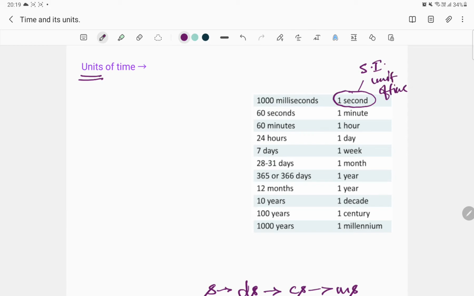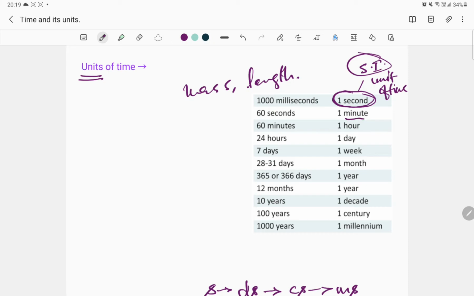Now, as I speak of the SI unit, can you recall some other SI units? Do you remember the SI unit of mass? Or do you remember the SI unit of length? I hope you do. Well, without taking much time, let us come back to time.